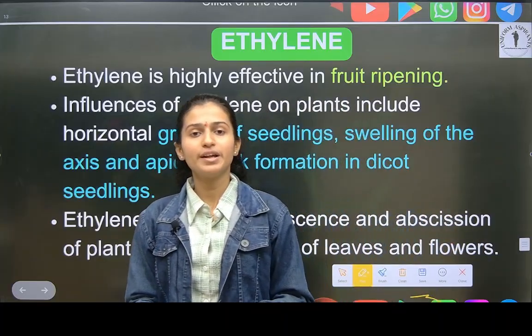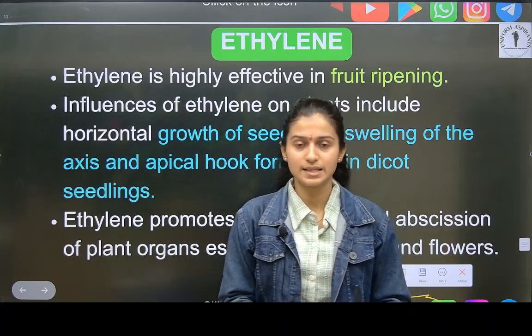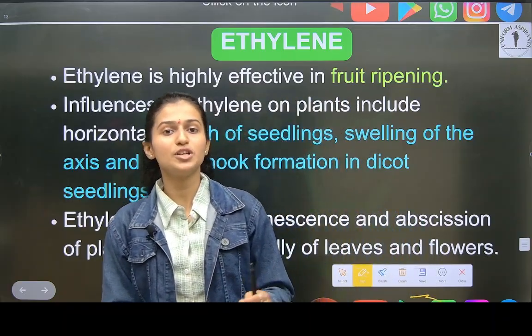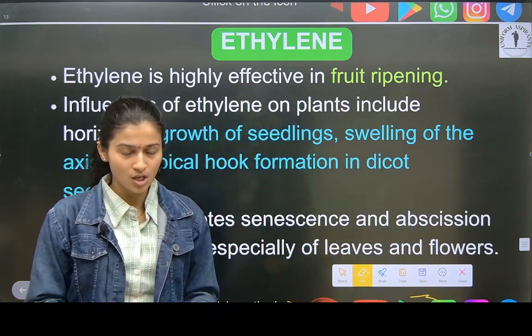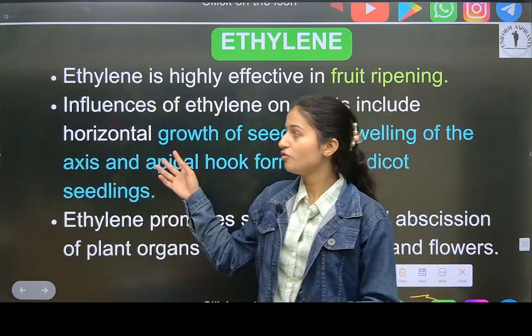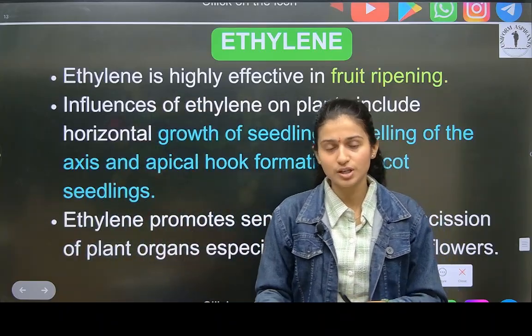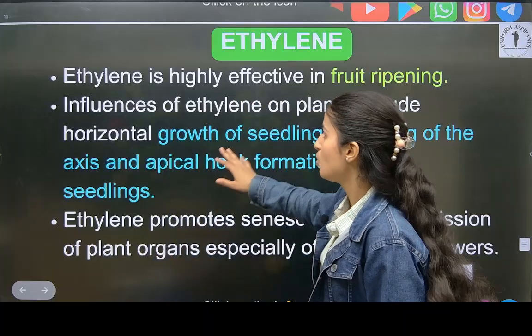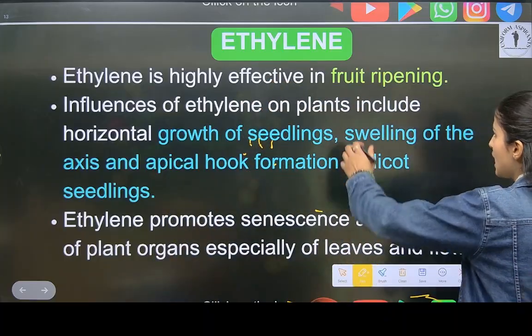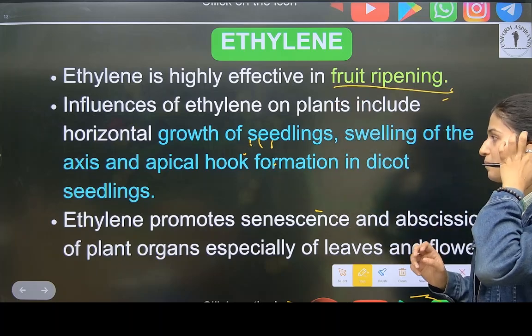So there are gases and many chemicals which are used by farmers or people to make the fruits ripe. One of the hormones in plants naturally is ethylene. So what is it? It is highly effective in fruit ripening.